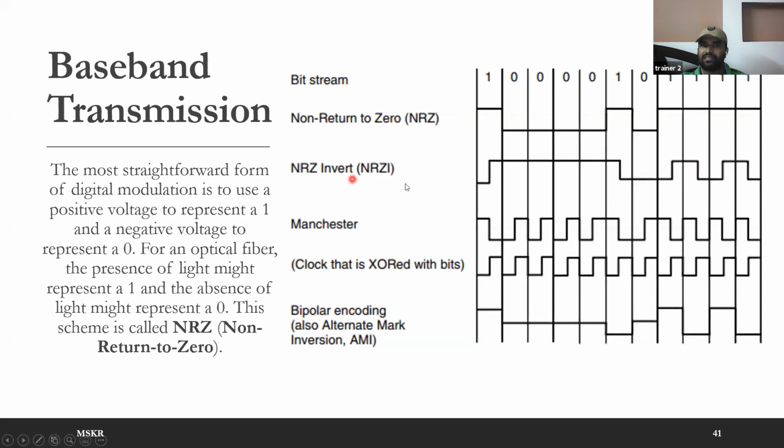So NRZ invert means changing the signal levels based on whether you get 1 or 0. 0 means no change, 1 means change. So is it clear with this NRZI?